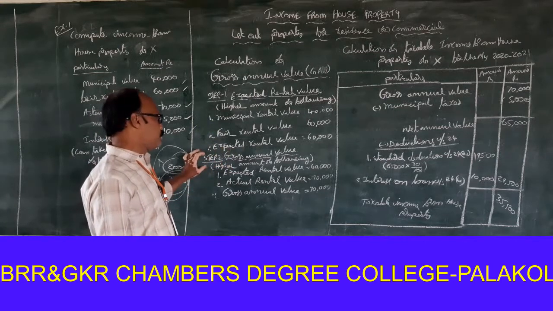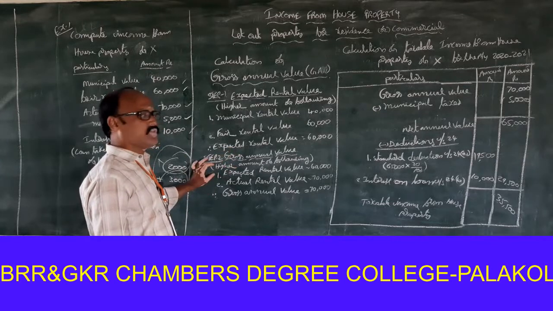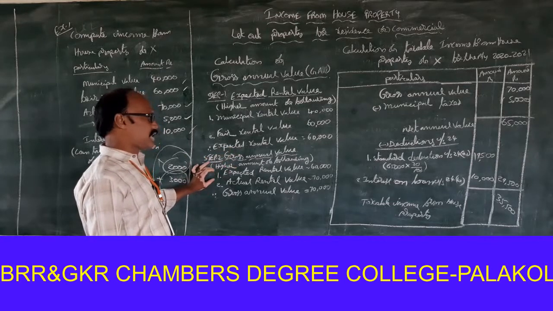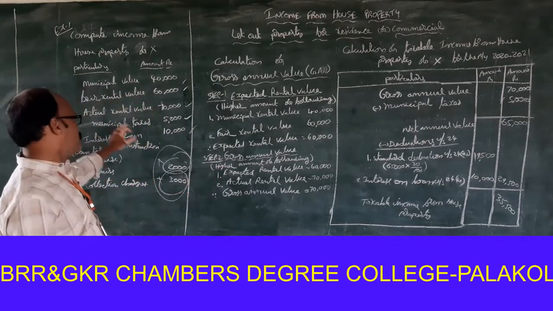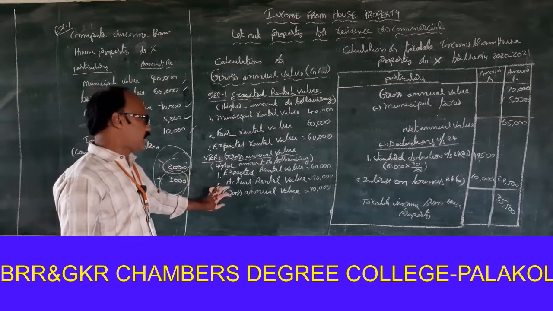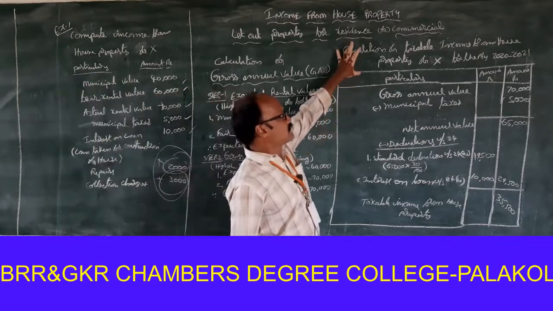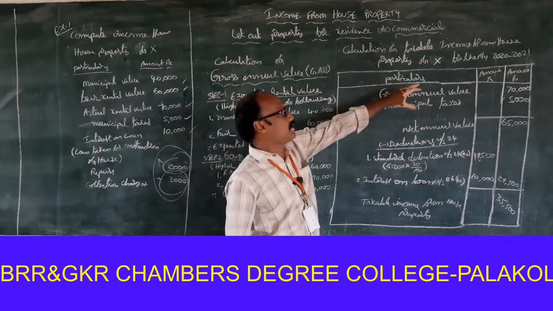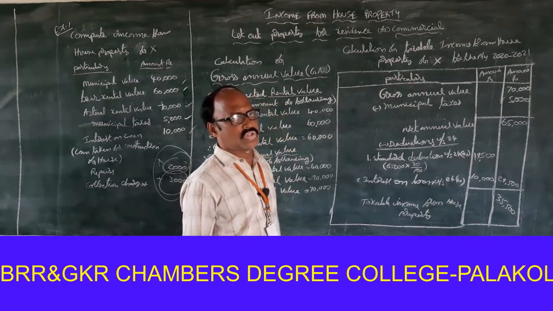Then step 2, gross annual value: the higher amount of expected rental value 60,000 and actual rental value 70,000, which is 70,000. Next, calculation of taxable income from house property of X for the assessment year 2020-2021.